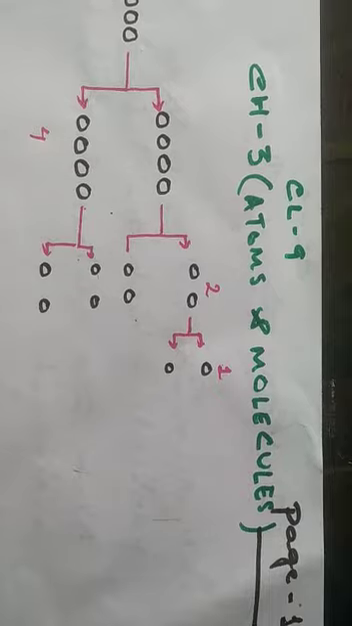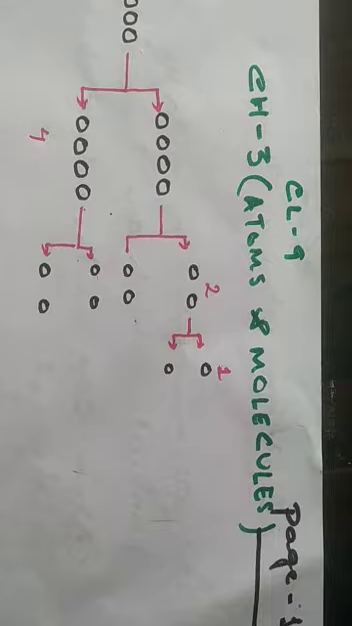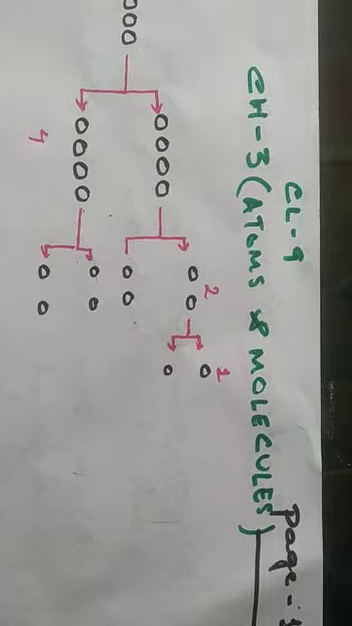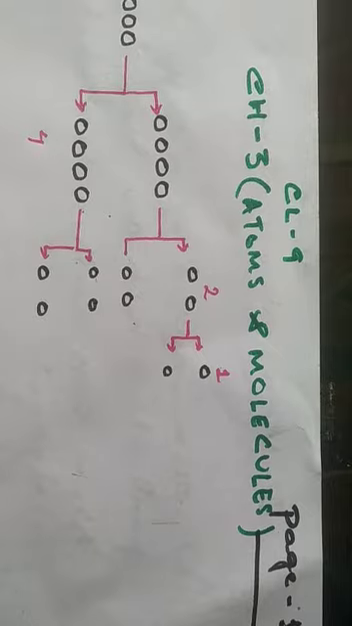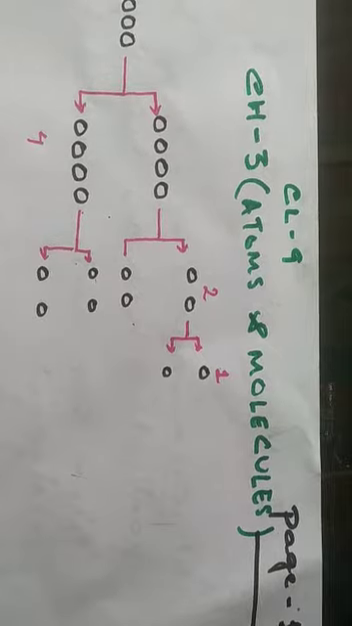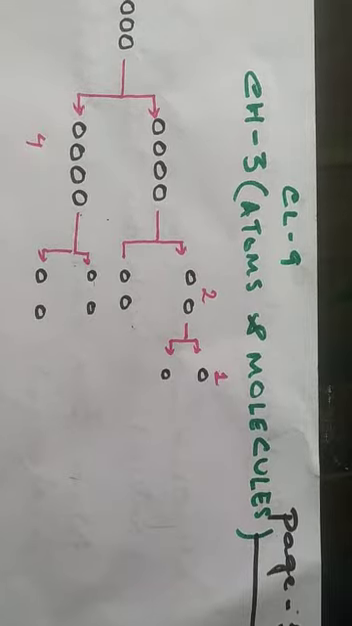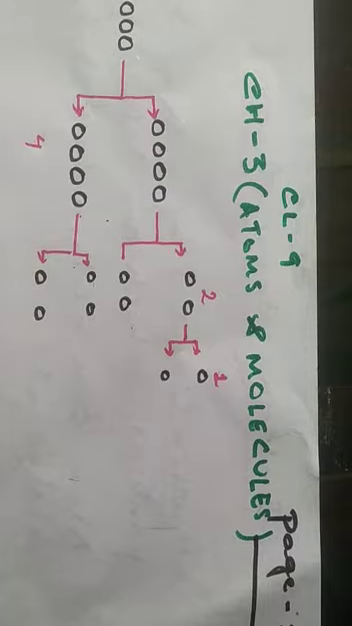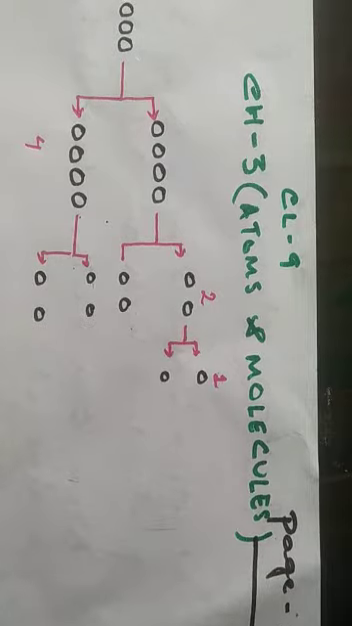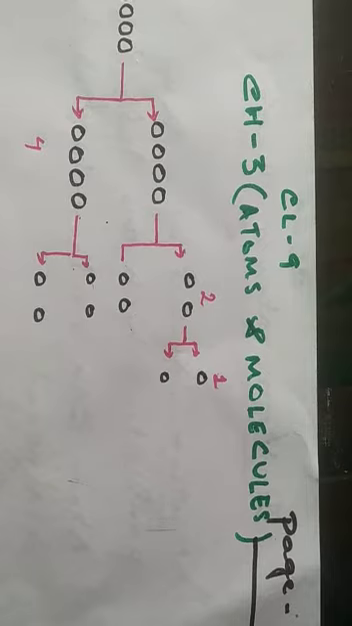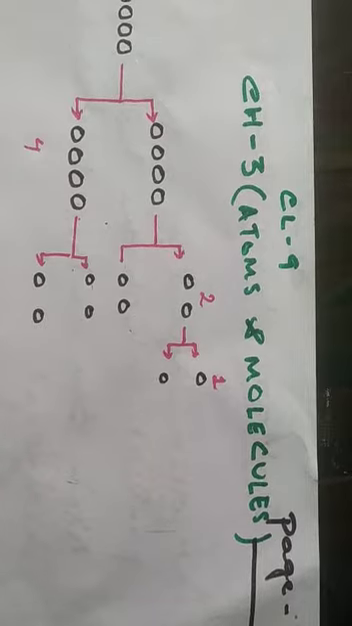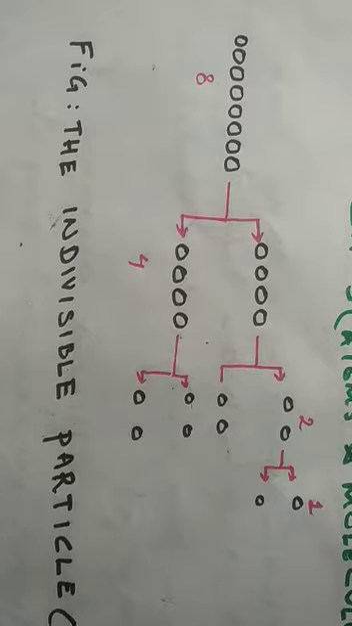Ancient Indian and Greek philosophers suggested that if we go on dividing matter, a stage will come when the particles obtained cannot be further subdivided. This particle which cannot be further subdivided was called a Parmanu by the Indian philosopher Maharishi Kanat, and this indivisible particle was called an atom by the Greek philosopher Democritus. The meaning of atom is indivisible.